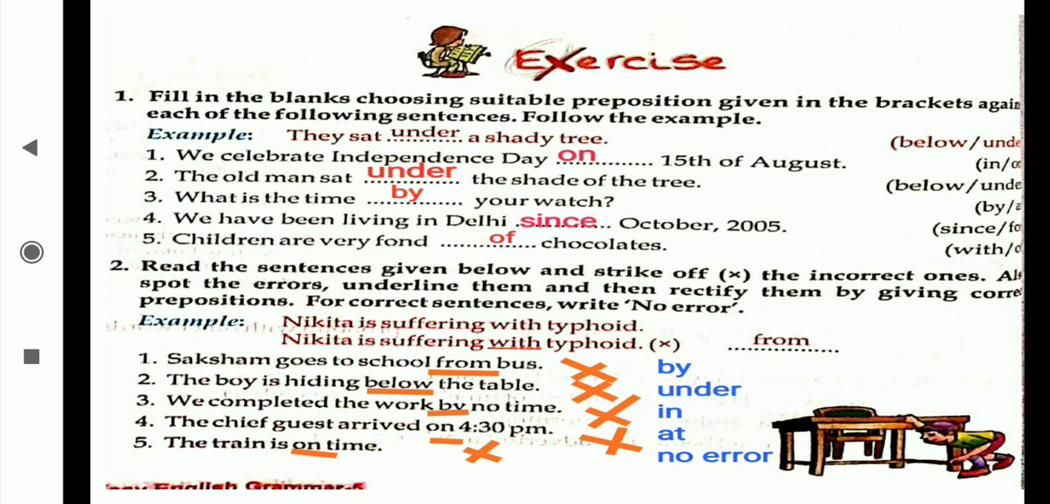The old man sat under the shade of the tree. What is the time by your watch? At your watch, not by your watch. Okay, we have been living in Delhi since October 2005.